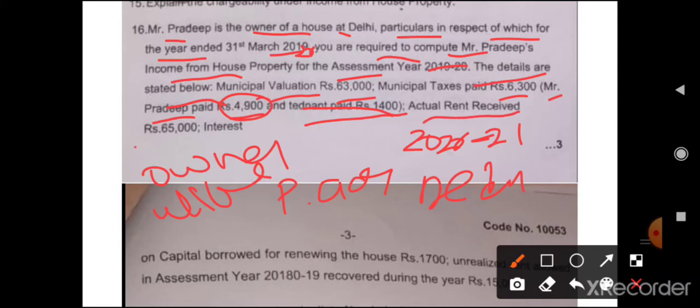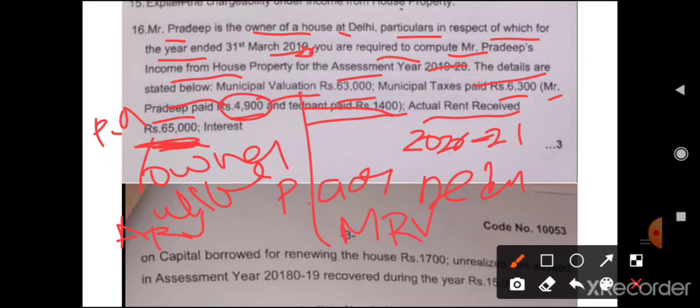Actual rent received during the year, if nothing is said, you consider it as per annum, not per month. You people are taking it per month and making a mistake. So 65,000 is your ARV, and municipal valuation is your MRV.